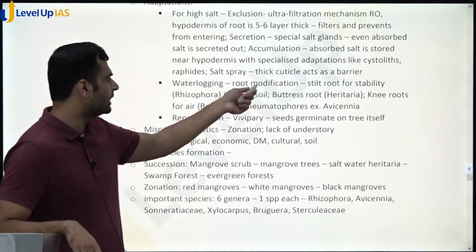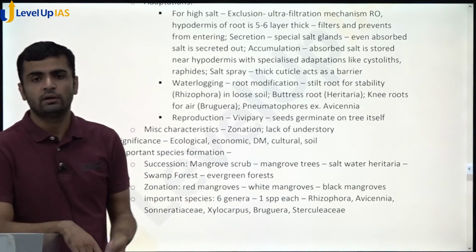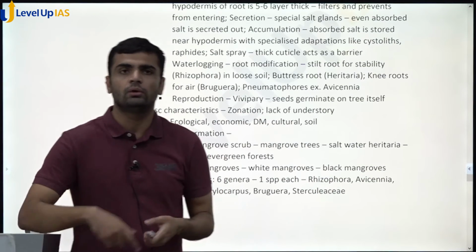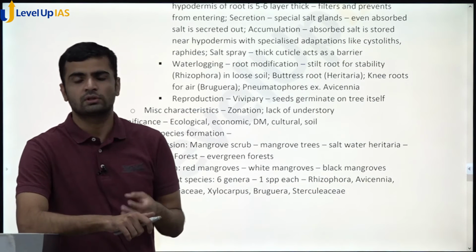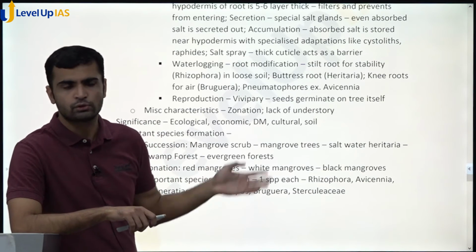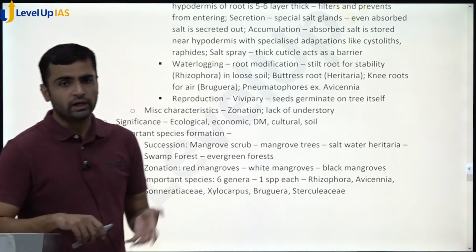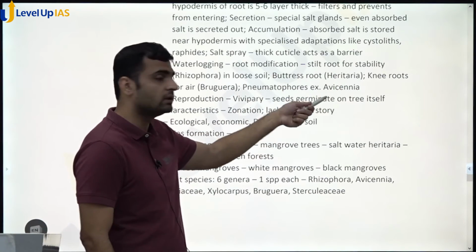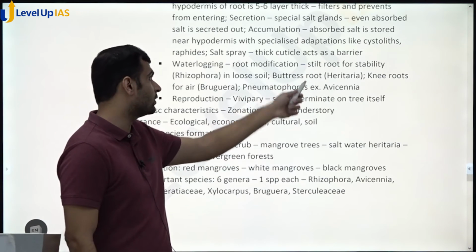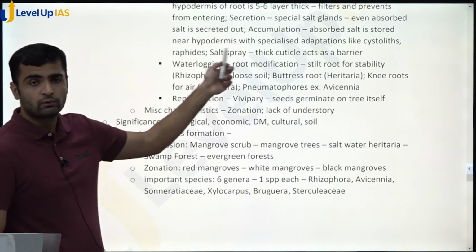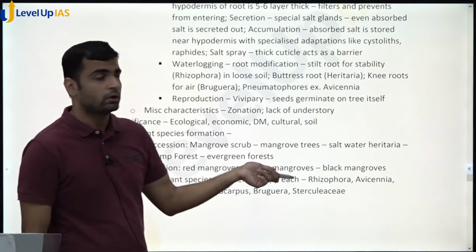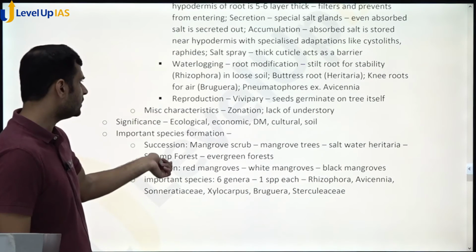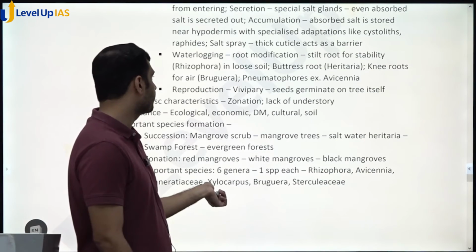Then for salt spray, they have a thick cuticle which acts as a barrier. For soil, root modifications are there. We all know stilt roots, pneumatophores, knee roots, buttress roots. These are there for support or for air. You can mention in brackets which genera show this kind of adaptation. So Rhizophora has stilt roots, Avicennia has pneumatophores, buttress roots are seen in Heritiera, and knee roots in Bruguiera.